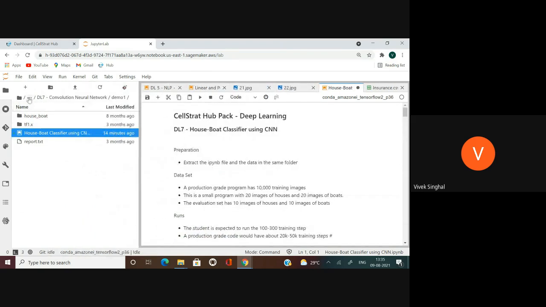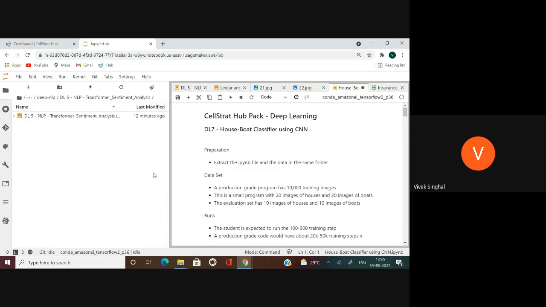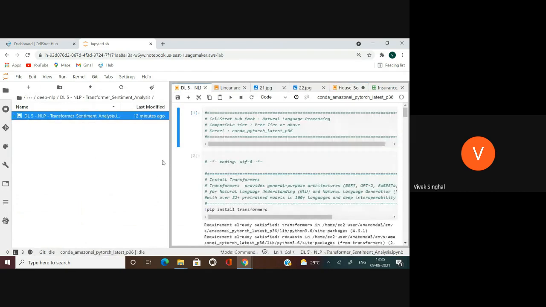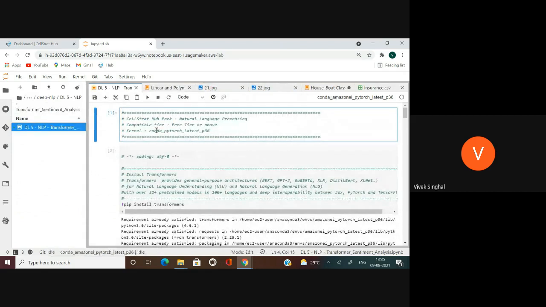So let's also try to run an advanced NLP project. Let's try to run a sentiment analysis using Hugging Face transformers, right? Here I have a sentiment analysis program, which is natural language processing, and it runs on a PyTorch kernel with Python 3.6 version, which is also shown here.